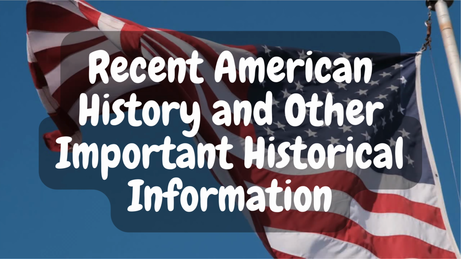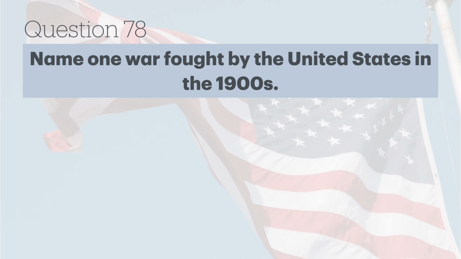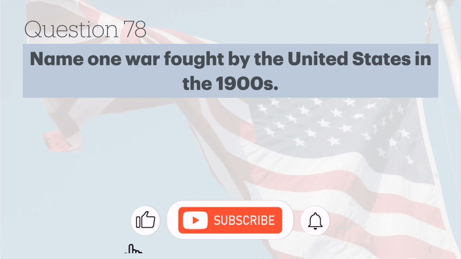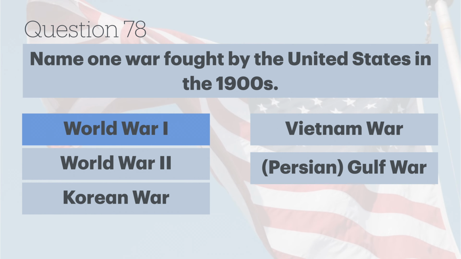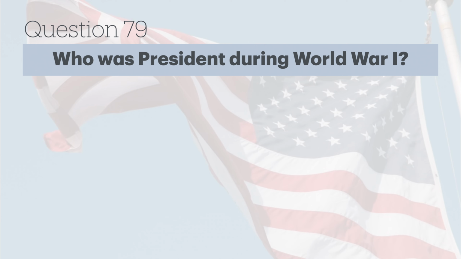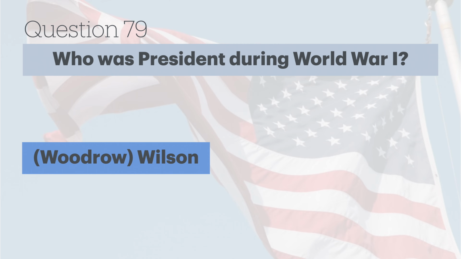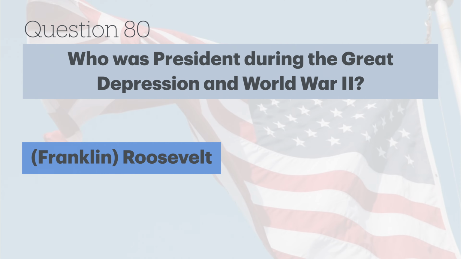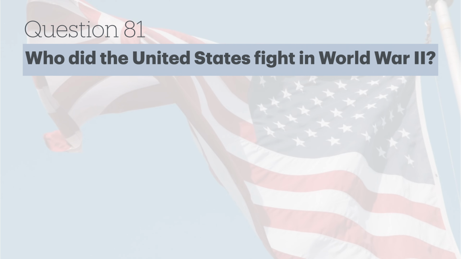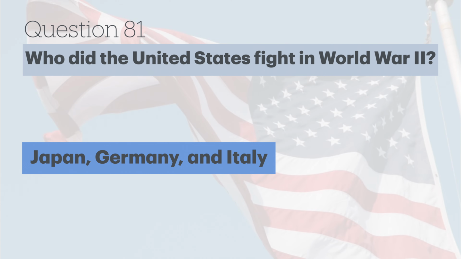Recent American history and other important historical information. Name one war fought by the United States in the 1900s. World War I. Who was president during World War I? Wilson. Who was president during the Great Depression and World War II? Roosevelt. Who did the United States fight in World War II? Japan, Germany, and Italy.